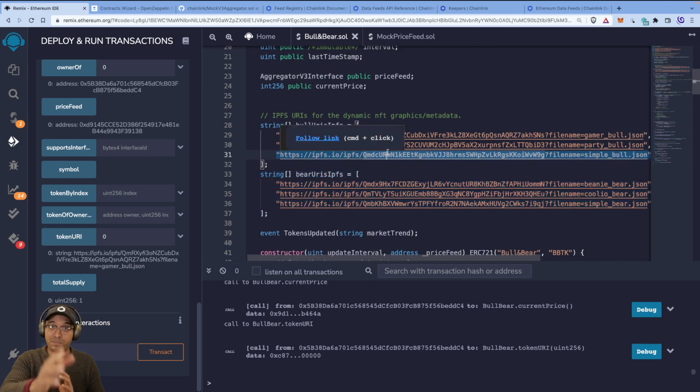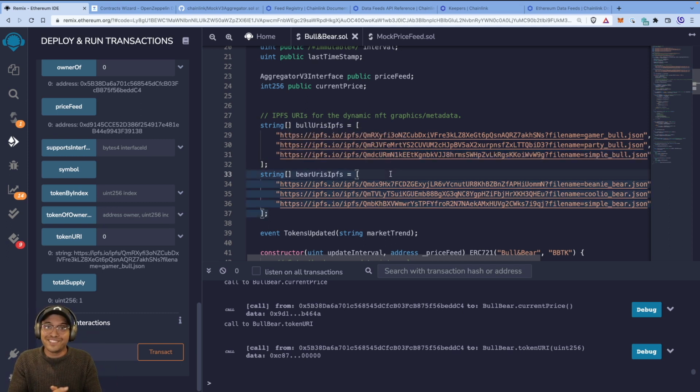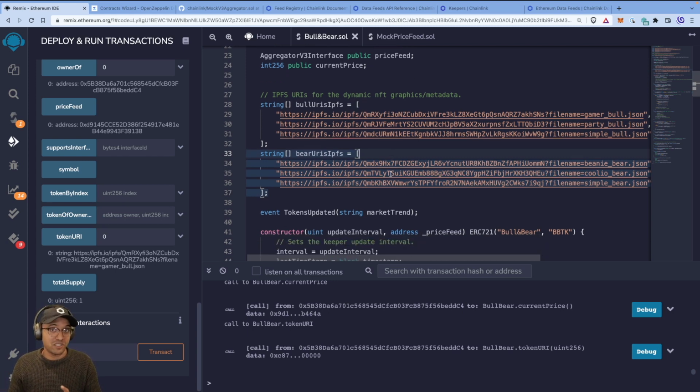When you put this onto Rinkeby, and that's going to be your homework, you can see it update. It may take a couple of hours because sometimes Rinkeby will be as quick as Rinkeby is, a few seconds here and there. But you can then see it in OpenSea, right? If you connect your test Rinkeby wallet to OpenSea, you should be able to see your NFTs minted, and they should change. They may take some time to show the change though, but you'll see that the name changes. Like you'll see if it's called Gamer Bull, or you'll see if it's called Beanie Bear. Even if the image hasn't actually updated, because that gets cached for quite a while on OpenSea, you'll see that the name changes, so you know it's still a dynamic NFT.